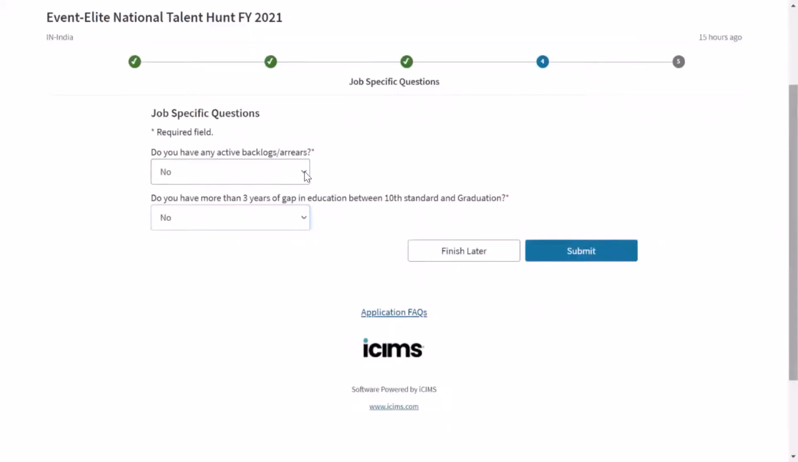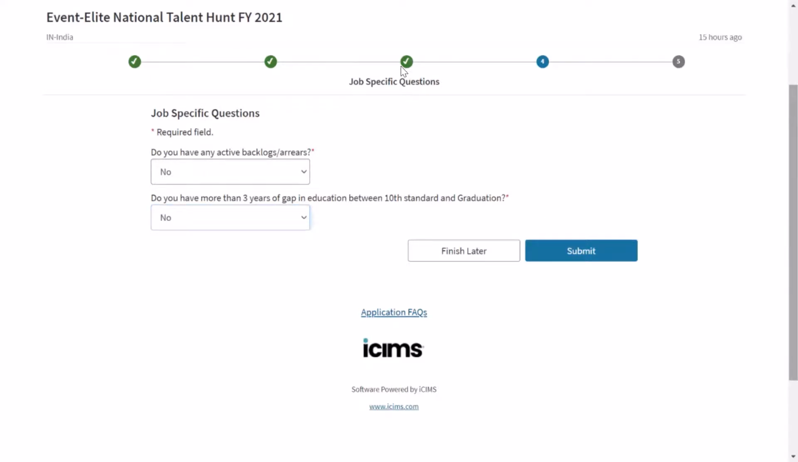Then, do you have any active backlogs? They are not asking for history backlog. Suppose you had a backlog in your second or third year, but you have cleared it, then you should write no, because they are not asking for any history. They are only asking, is there any active backlog? So no. And any gap in your education which is more than 3 years? If you have no gap, then no. Or if you have a gap of up to 3 years, then also no. Otherwise you have to say yes. And I think it would be difficult for you even to get an email for the exam, because that would be a very big gap.